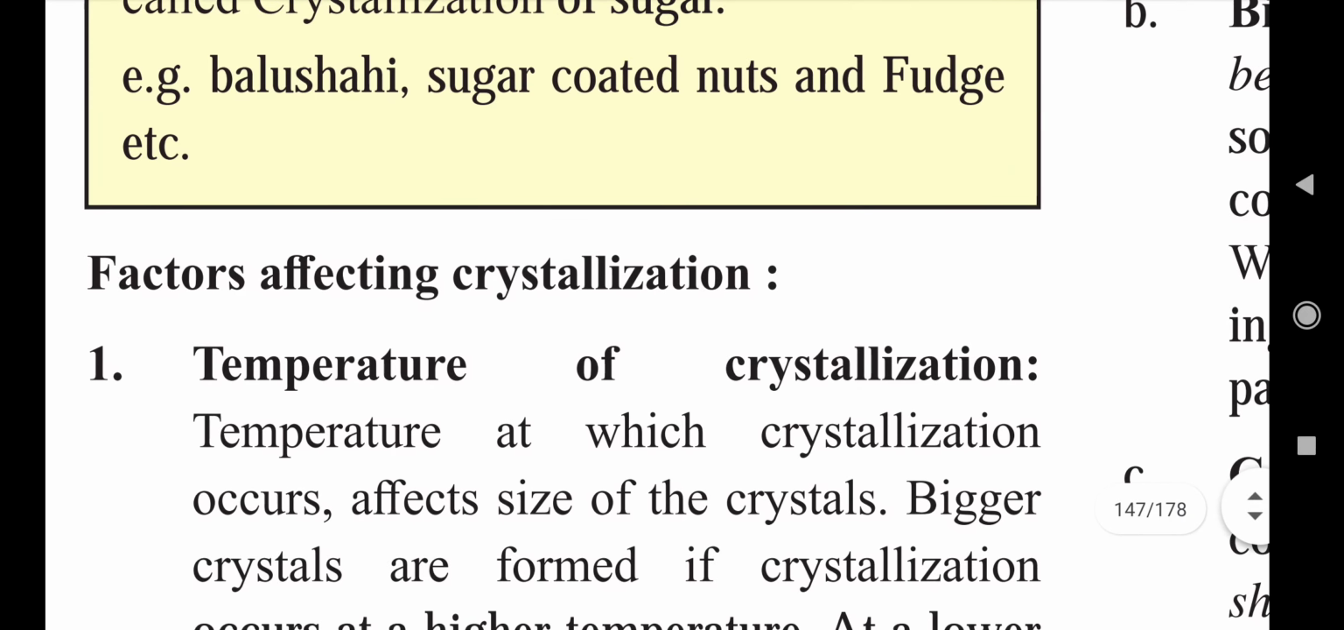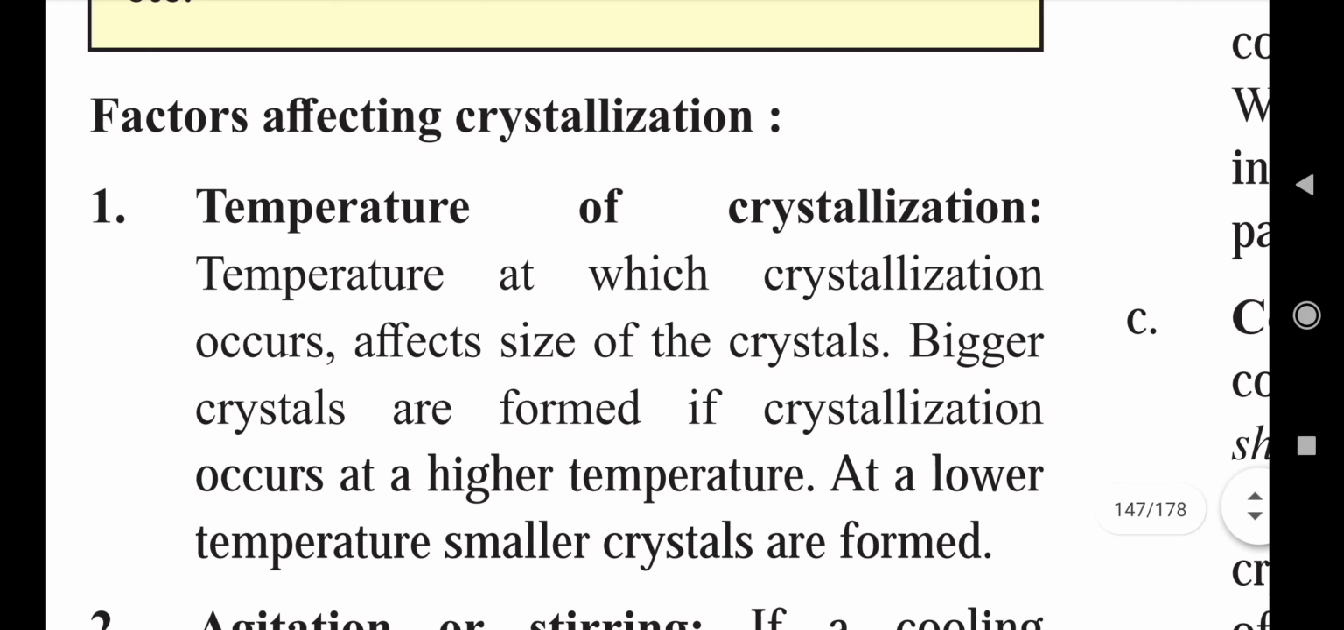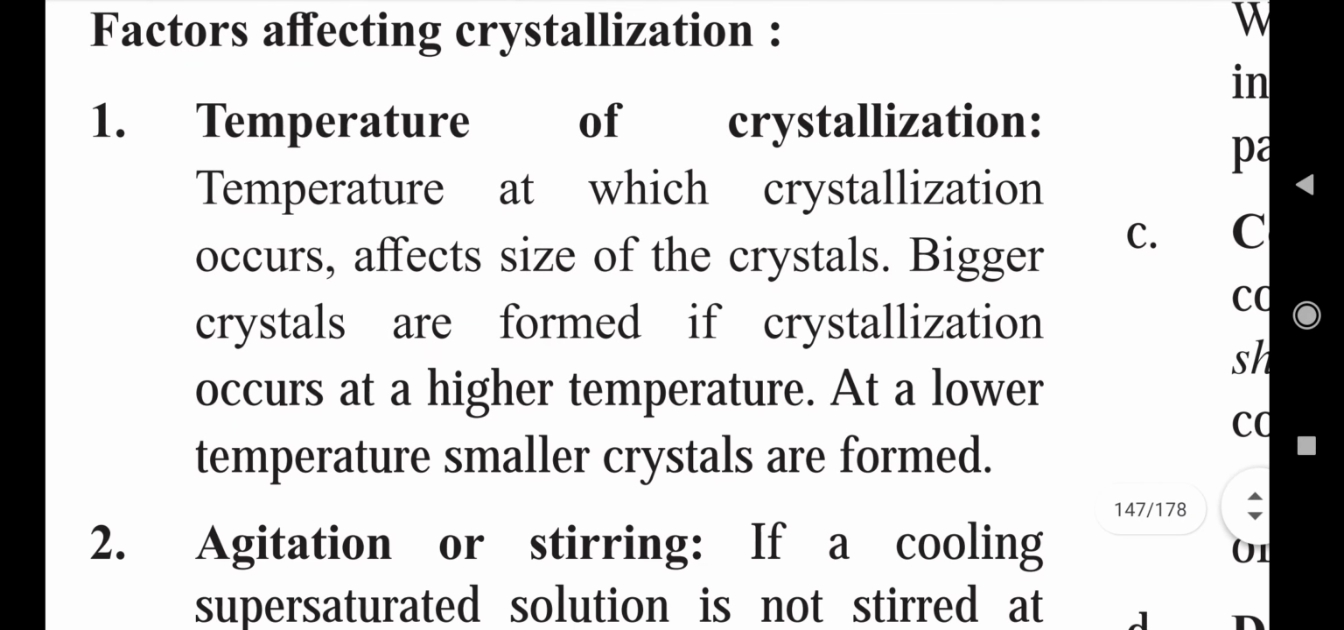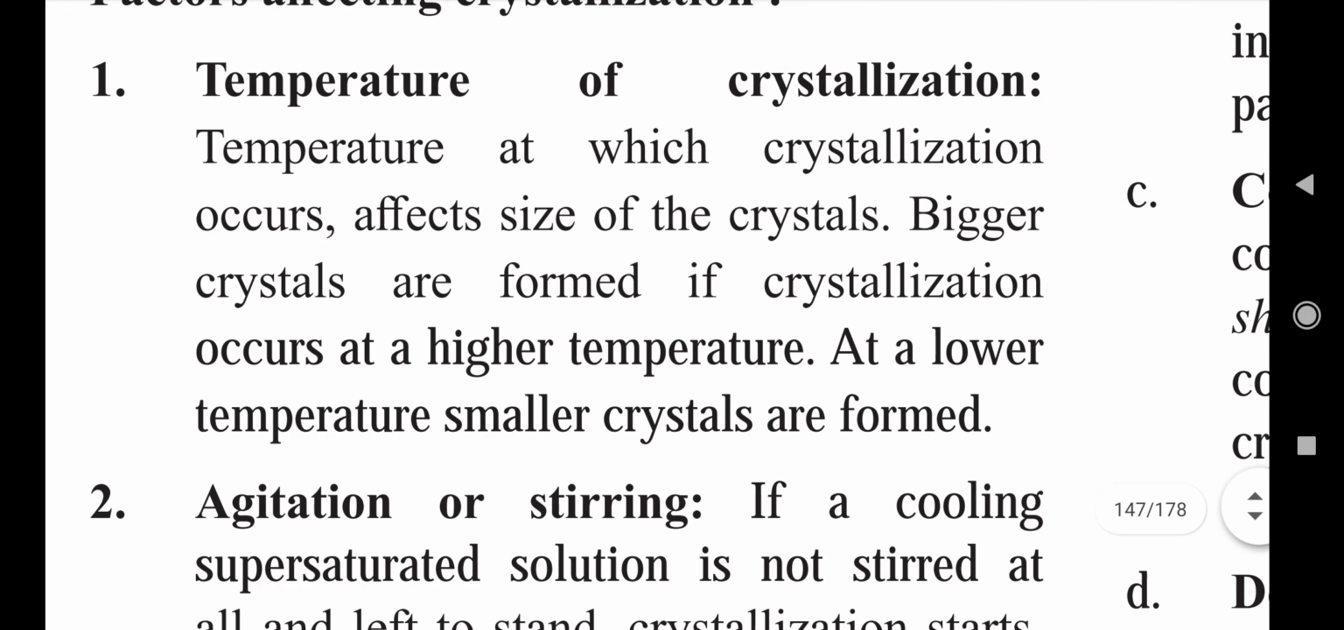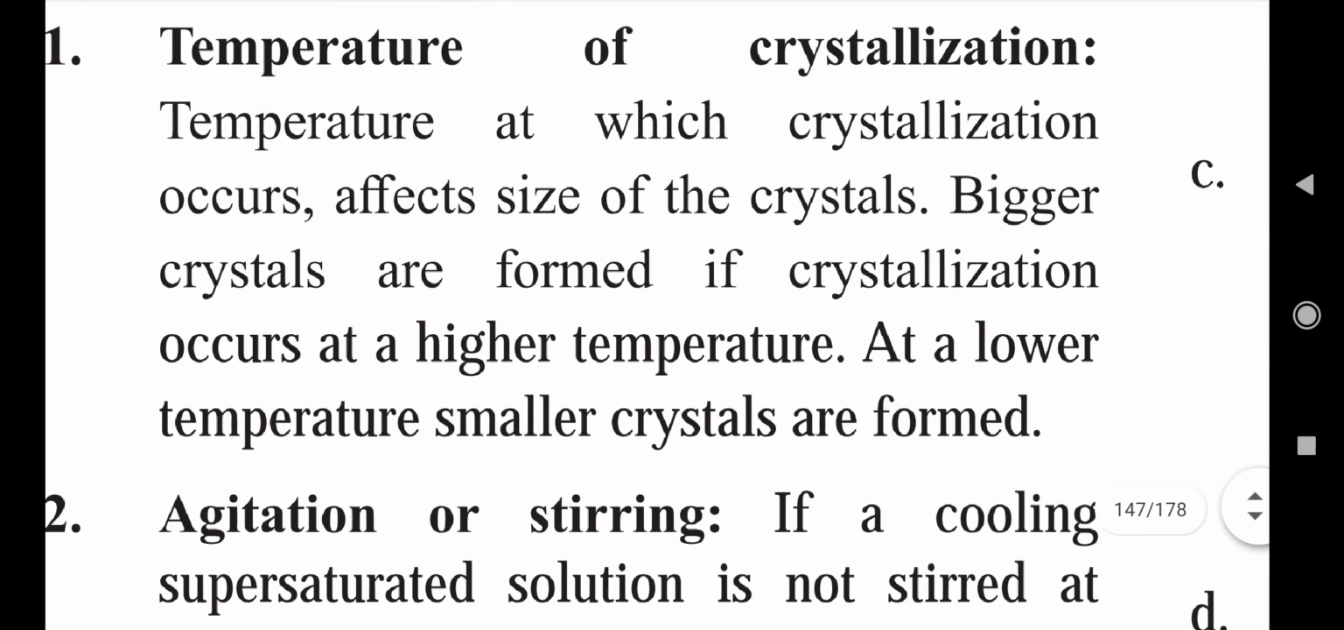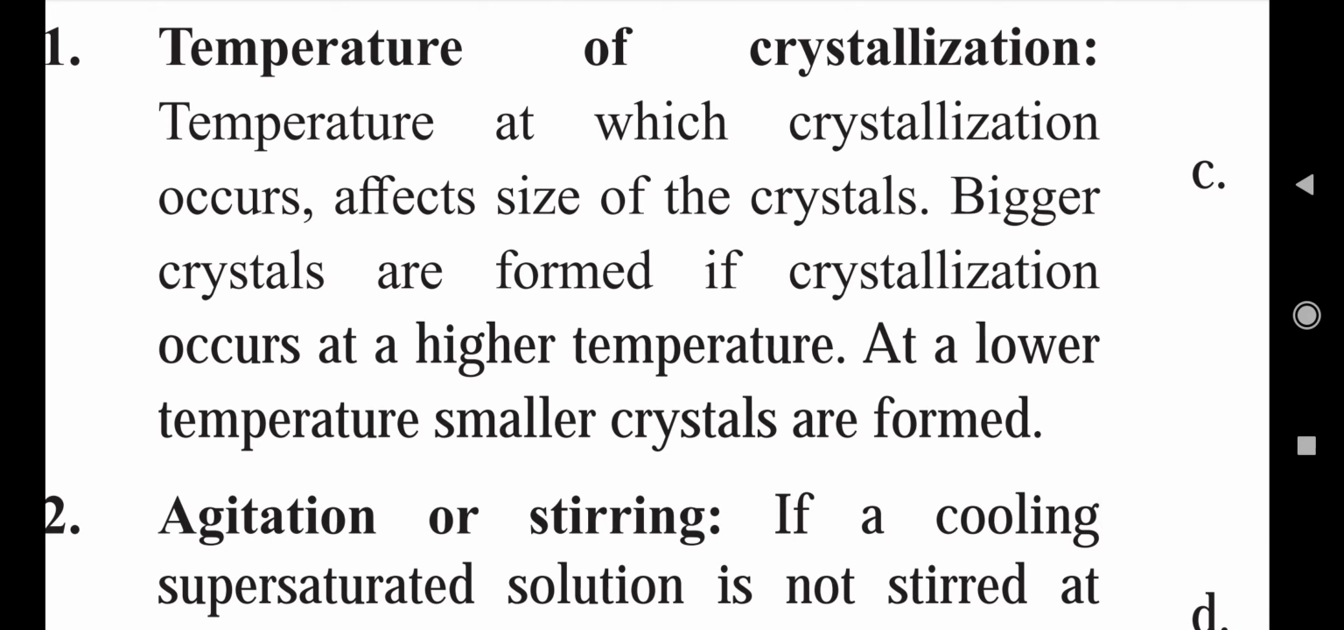So what factors affect the crystallization of sugar? So first one, that is temperature of crystallization. The temperature at which crystallization occurs affects the size of the crystals. Bigger crystals are formed if crystallization occurs at a higher temperature. At a lower temperature, smaller crystals are formed, okay. So it is better to conduct this process at lower temperatures, okay.